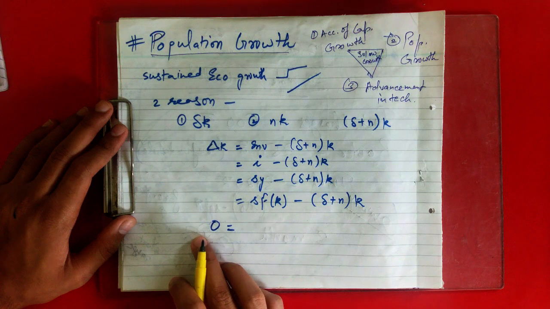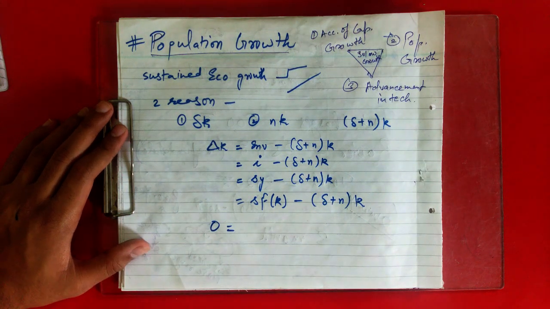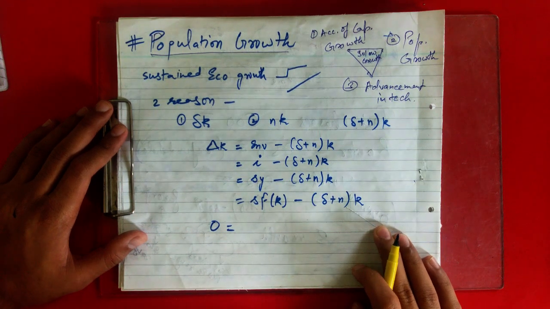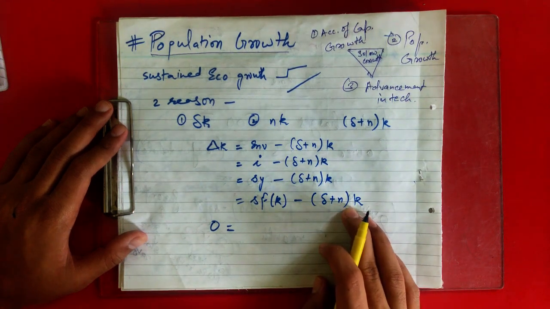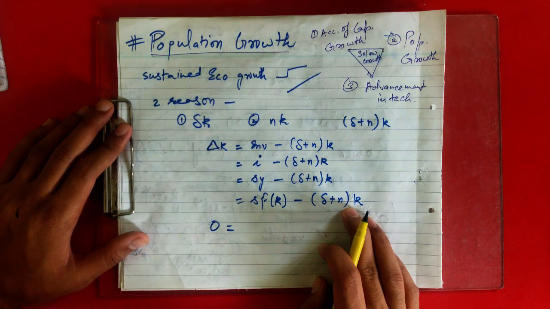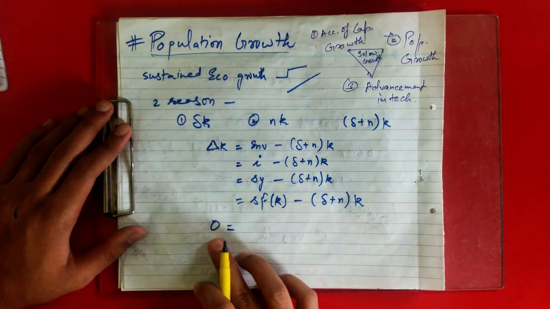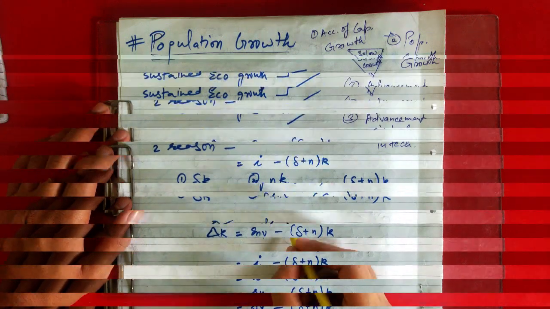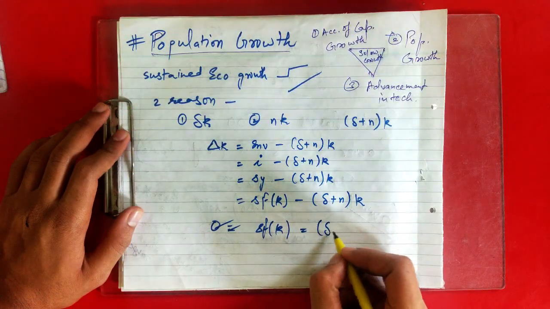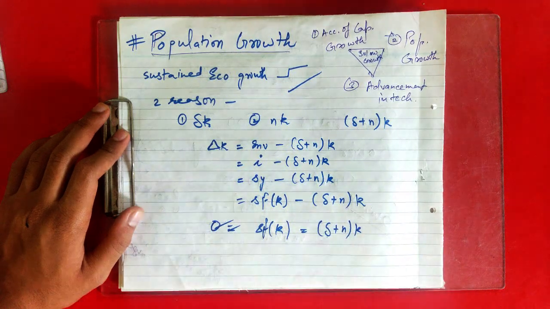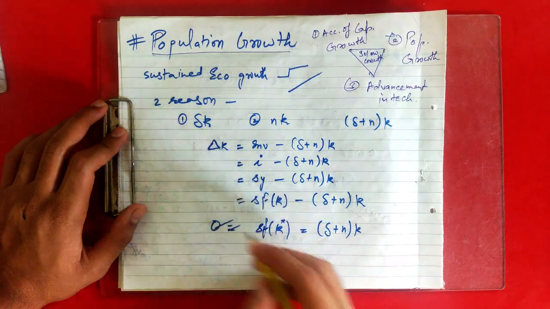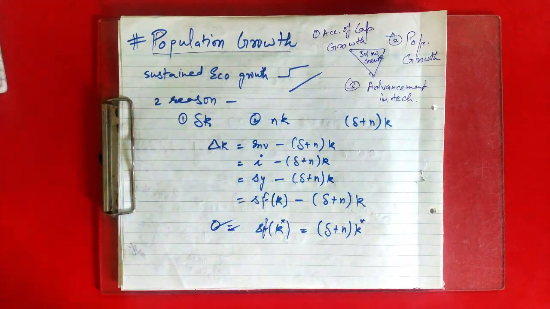I'm now finding the steady state. Earlier you already know investment was equal to the depreciation at steady state level, but now, due to the introduction of n, investment will be equal to your break-even investment at your steady state, and you know at steady state delta K is equal to 0. So I am writing it directly: F'(k) = delta + n. This will be k star, since delta k is equal to 0, so this is your steady state level.